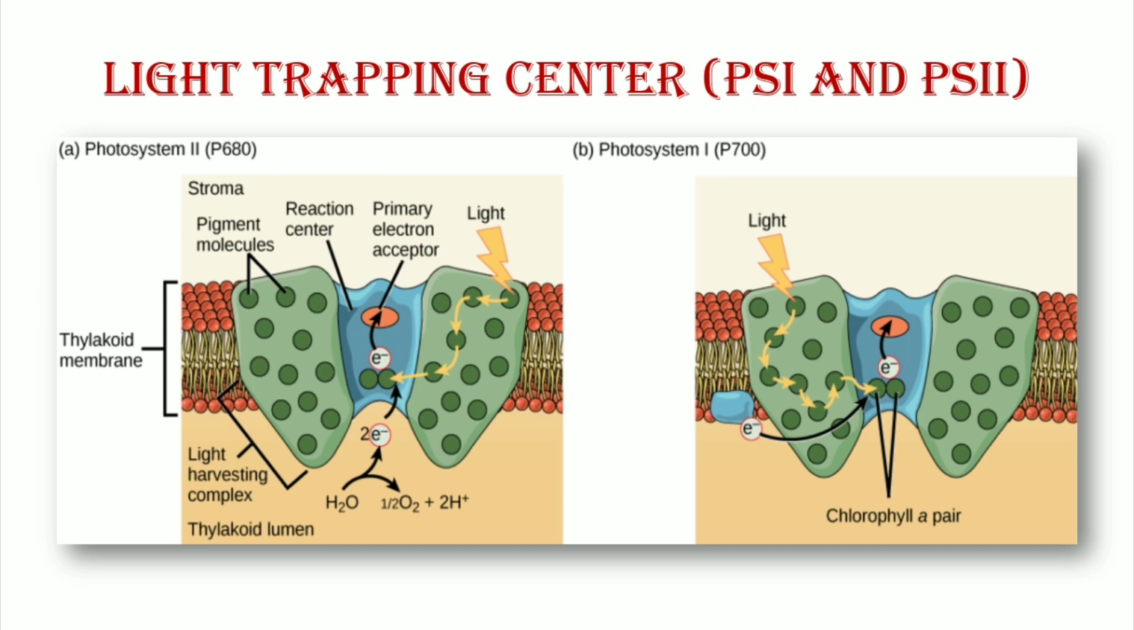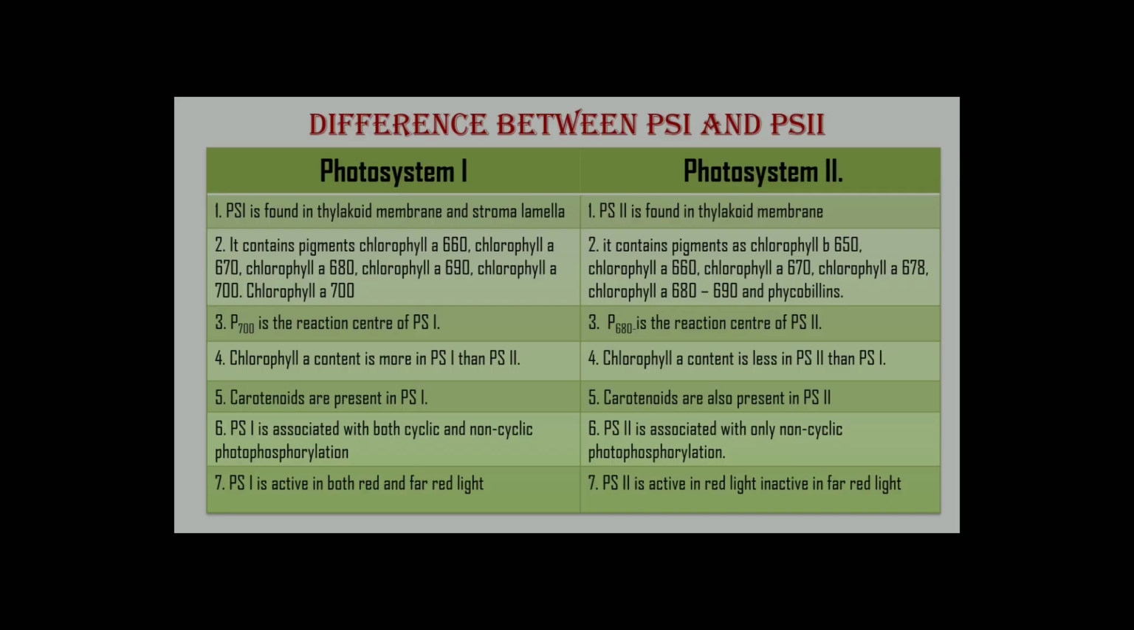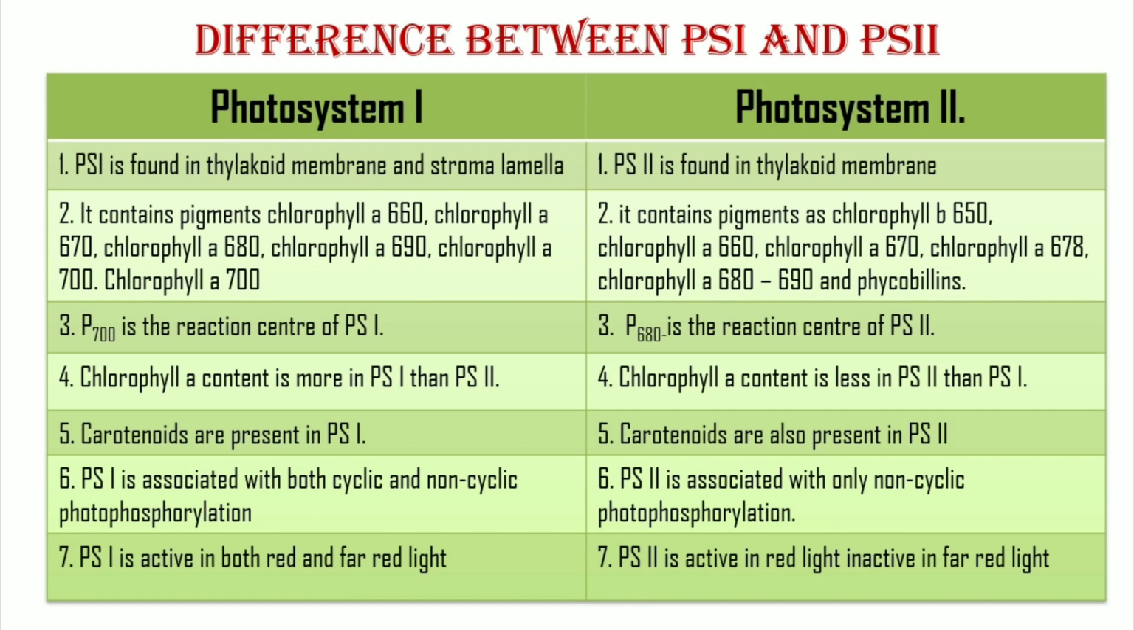Each pigment system consists of a central core complex and a light harvesting complex. The light harvesting complex comprises antenna pigments associated with proteins. Their main function is to harvest light energy and transfer it to their respective reaction center. The core complex consists of the reaction center associated with proteins and also electron donors and acceptors. Let us study the difference between photosystem first and photosystem second.